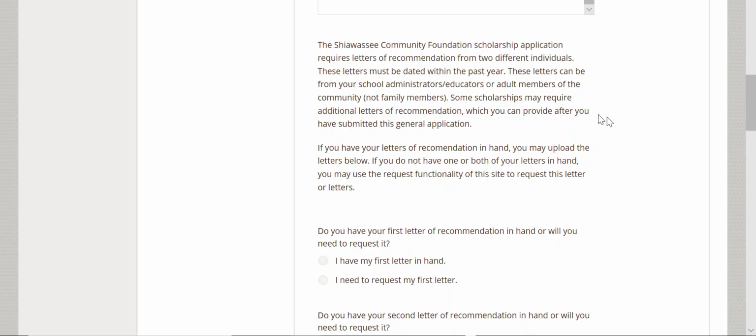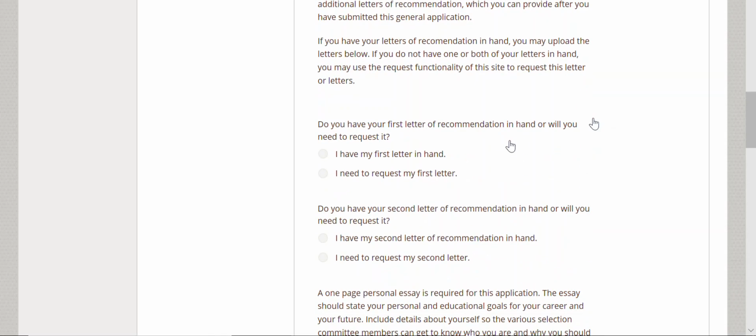There are 2 ways to submit your letters of recommendation. The first way is to upload a letter. We know not all adults are computer savvy, so if someone has written you a paper letter, you will need to find a way to scan it or screenshot it.